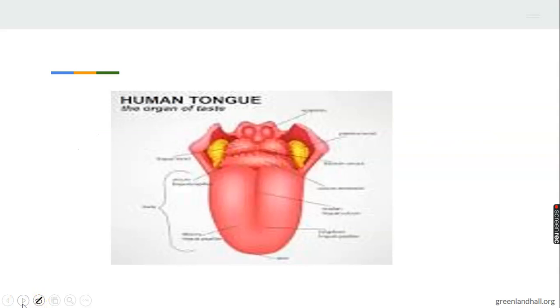This is a diagram of the human tongue. You can see it. Let's move to the next one. Diagram of the human tongue, which is always there. We can see the taste bud. All of this helps in tasting.